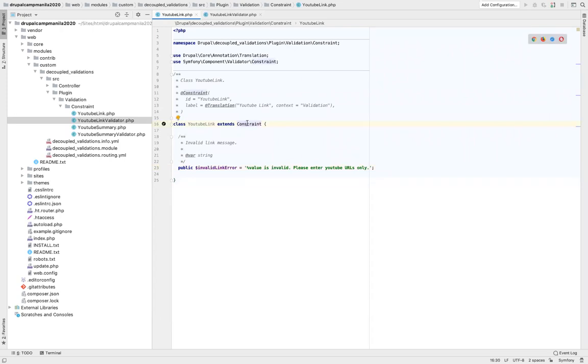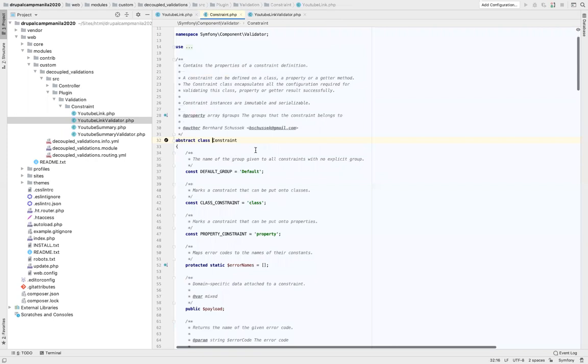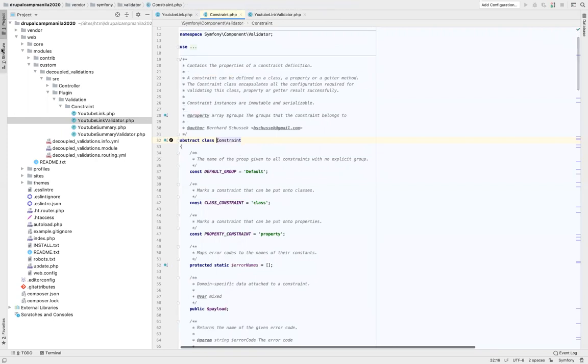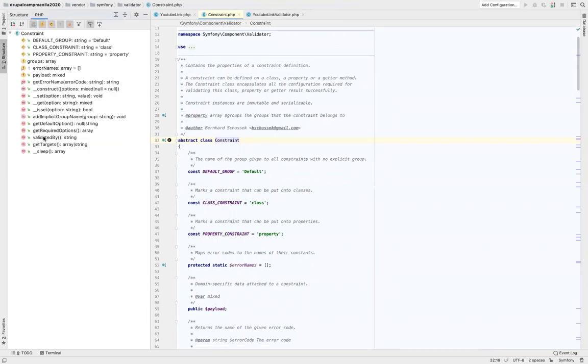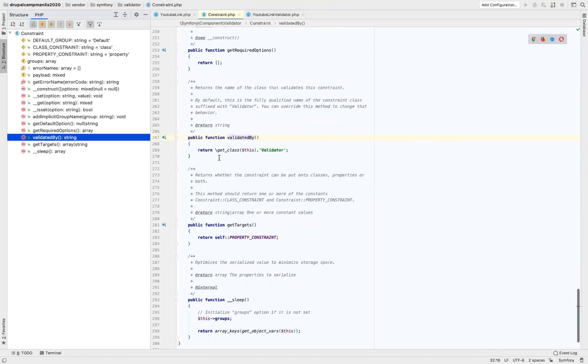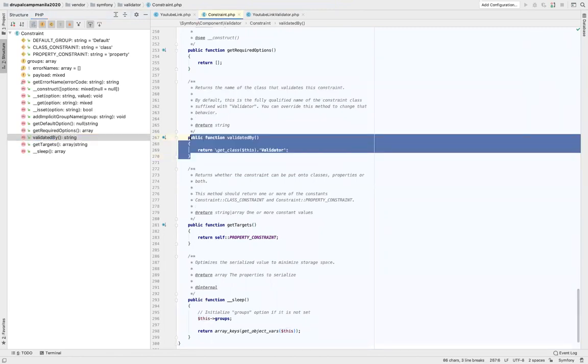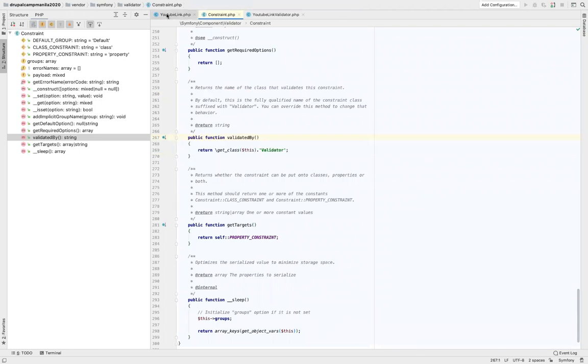we will open this Constraint class, which is provided to you by Symfony validator. Inside this class, there is a function called validatedBy. By default, it will tell Drupal that this particular constraint class, in our case YouTubeLink, is supposed to be validated by a class whose name is the constraint class name, YouTubeLink, followed by the text Validator.